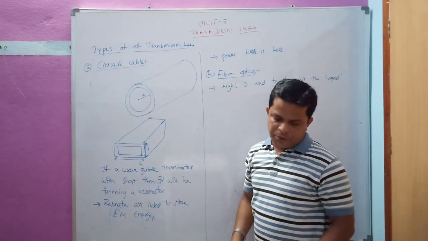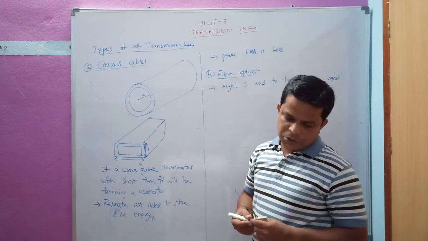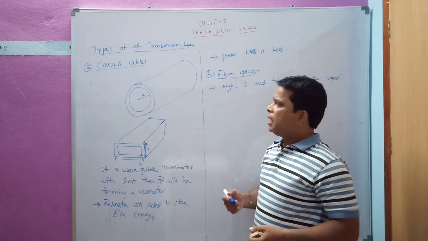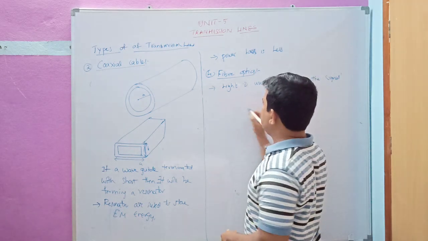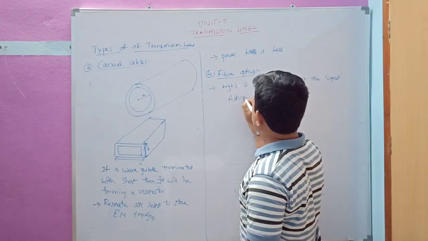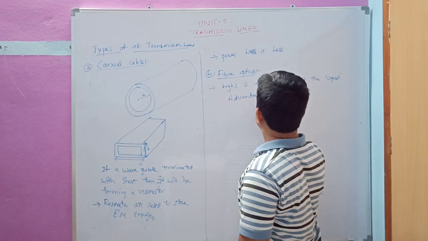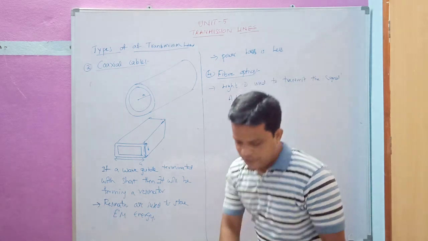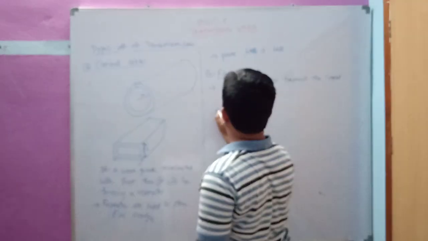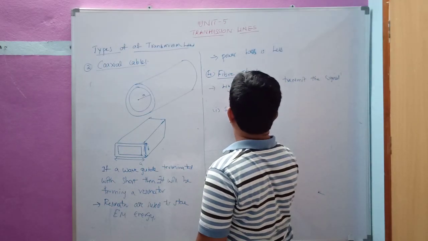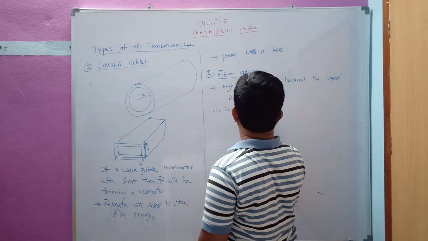Fiber optics can be used in many communications. Why? Because we have a lot of advantages here. That is superior transmission capability. Why do we go for fiber optics? Because here we have superior transmission quality, which is very fast.